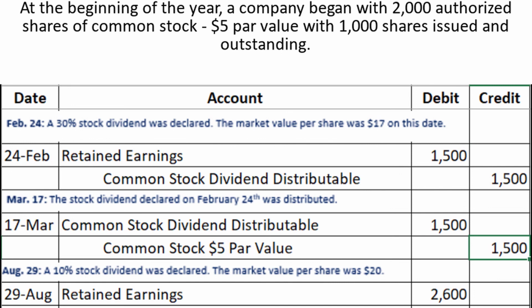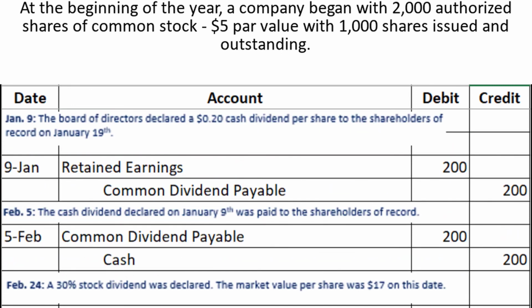Now we have a little bit different of a case with the cash dividend. So we have a debit to retained earnings for $200 and we have a credit to cash for $200. We can ignore the common dividend payable because those two amounts cancel each other out. So we have a decrease in equity by $200 and we have a decrease in assets for $200. So that's different than the stock dividend where we really had no change in the makeup of the balance sheet. In here we have a decrease in both assets and equity.